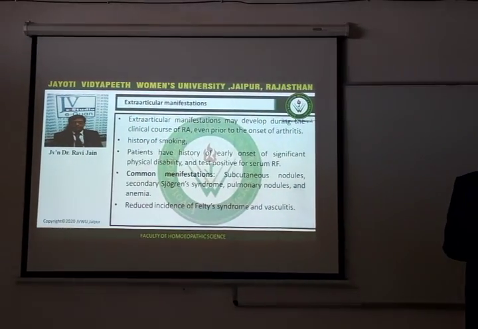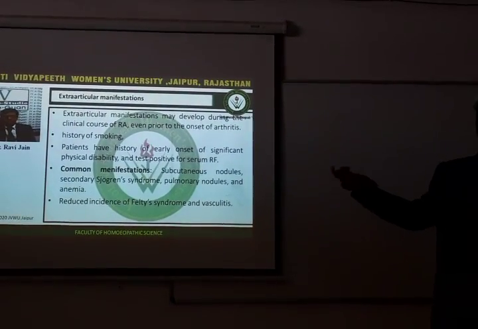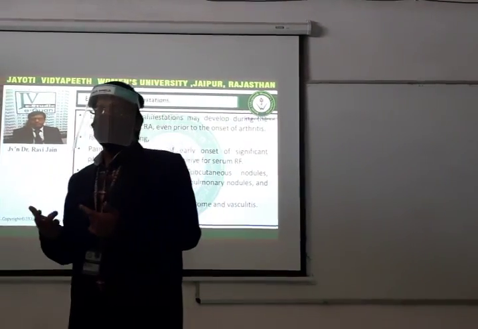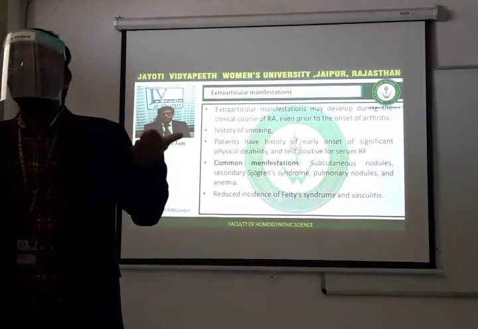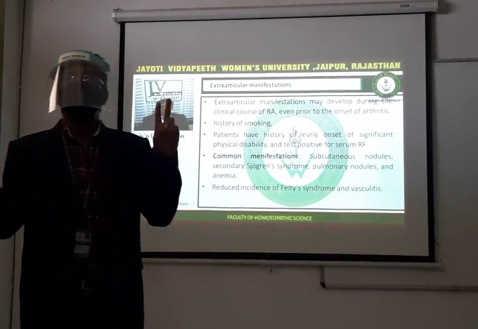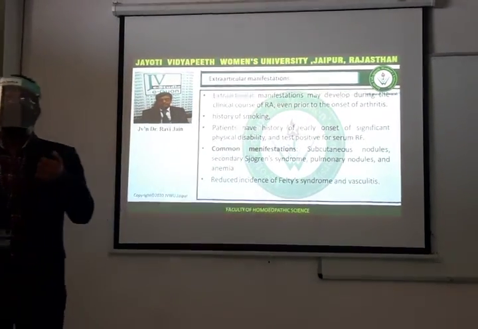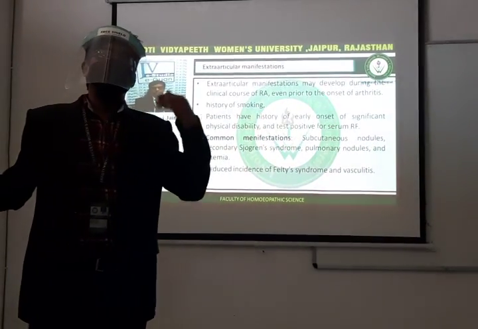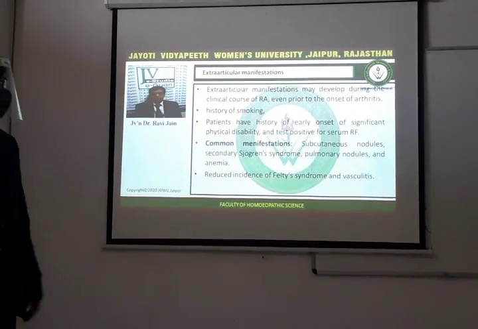The common manifestations of the extra-articular disease consist of subcutaneous nodules, secondary Sjögren's syndrome, pulmonary nodules, and anemia. We discussed yesterday that the degree of anemia coincides with the degree of inflammation. The more the inflammation, the more is the anemia. And this can be confirmed by which two tests? ESR and CRP levels. The higher the ESR and CRP, the more is the anemia. As the treatment begins and the levels lower down, the degree of anemia is also reduced. This will come in the consecutive slides.